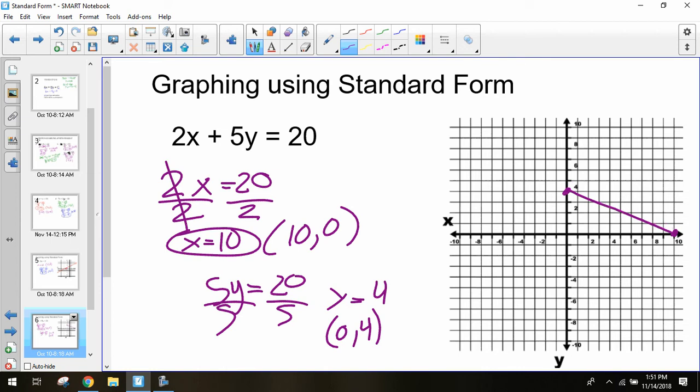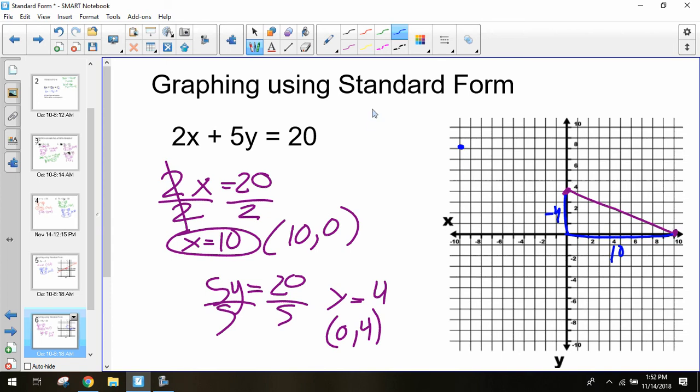Now, if we want to plot the rest of our points, we can use that rise and run like we did in that last plot. But our rise and run on this problem is pretty long. We see our run is 10, and our rise is negative 4. So we would have to go left 10, up 4, to be able to plot our other point, which is going to be way up here.